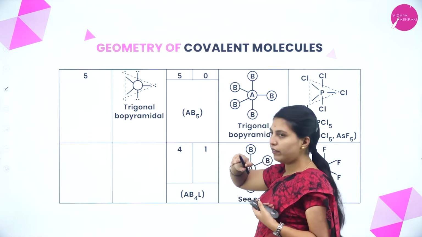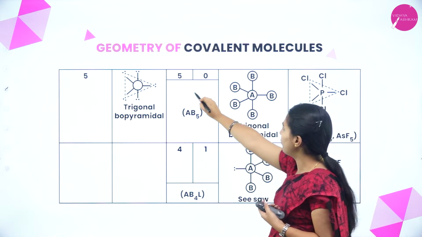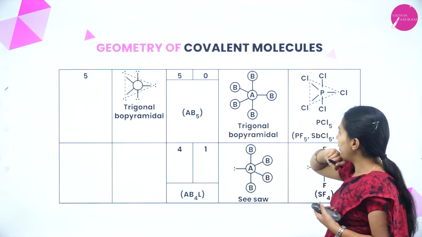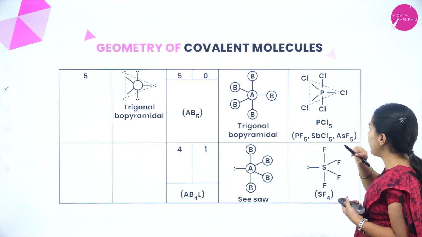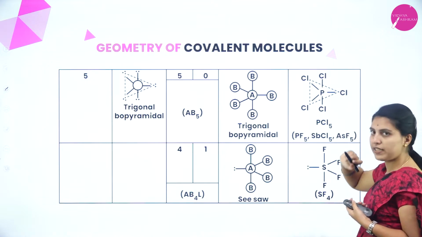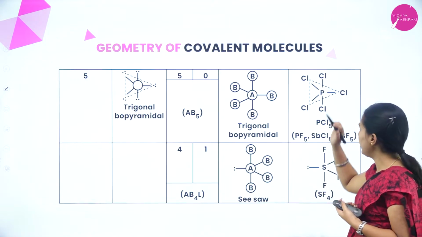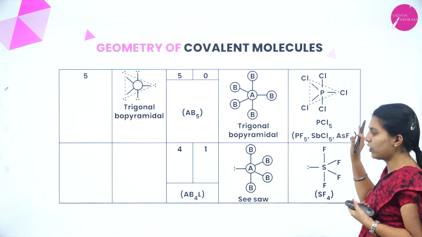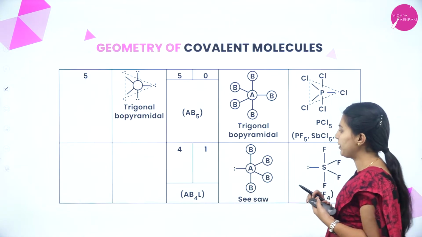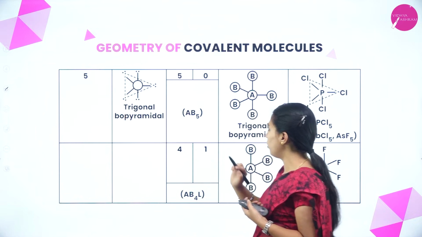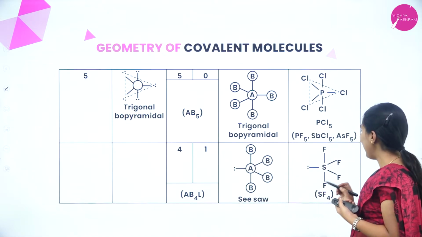That is 5 pairs. Within that, 5 bond pairs and 0 lone pairs. It will show trigonal bipyramidal PCl5. Phosphorus has 5 valency, and it has been satisfied by all the chlorine atoms. That's why it is trigonal bipyramidal. If 4 bond pairs and 1 lone pair, AB4L, it will be SF4.